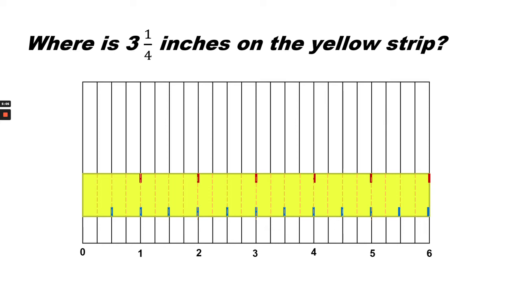Where is 3 1/4 inches on the yellow strip? Remember that each space is equal to 1/4. So we can start at 3 inches and go up 1/4, and we have 3 1/4 inches. Like so.